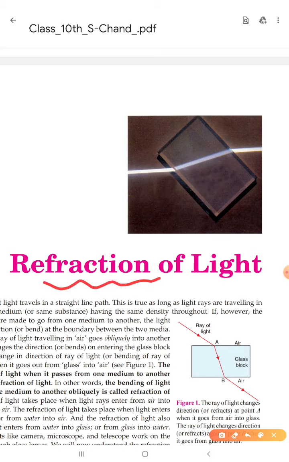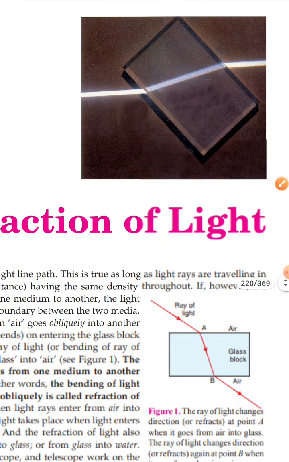For refraction of light there should be at least two media. It may be air, glass, water, like that. More than two media are possible also, but for refraction there should be at least two media. You can see in this picture there are two media.